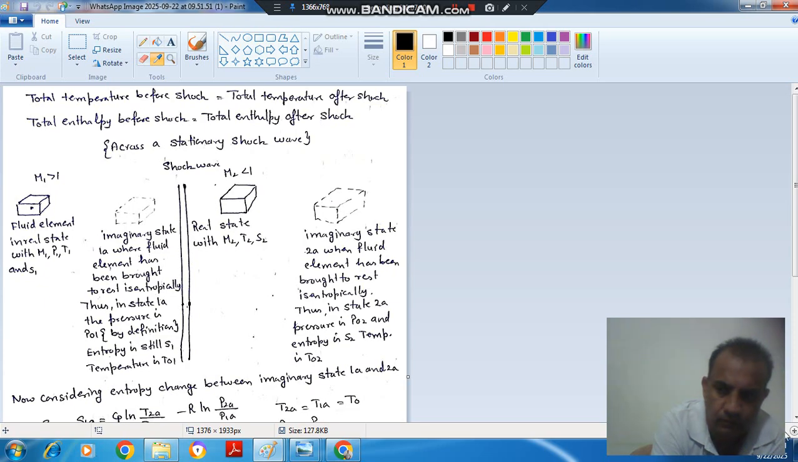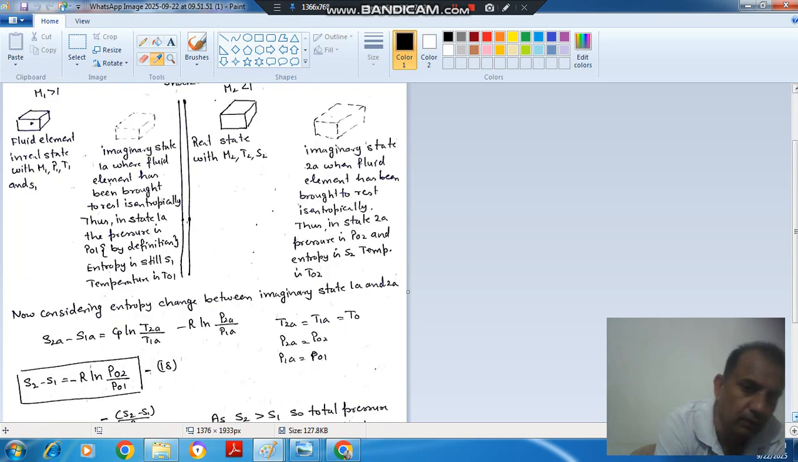Or we can say this state is 1A and this is your 2A. This state is 1A and this is 2A. So the entropy change here is S2A minus S1A. Same formula, but here the temperature is T2A or T naught 2, and here the temperature is T1A or T naught 1. Okay, and here the pressure, because it is a stagnation condition, is also the stagnation pressure P2A, and here the stagnation pressure is P1A.